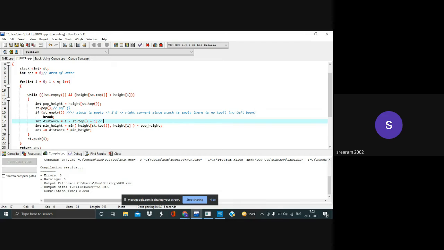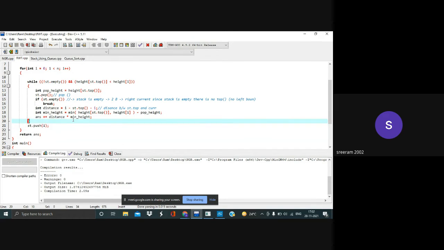That is the distance between st.top and current. Okay, so the answer is simply distance multiplied by the minimum height, and then we'll just be pushing our current element into the stack.